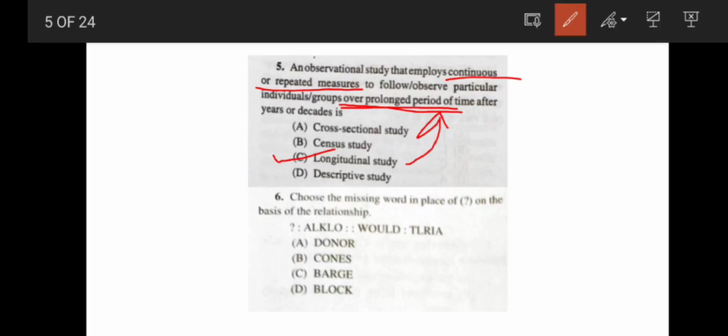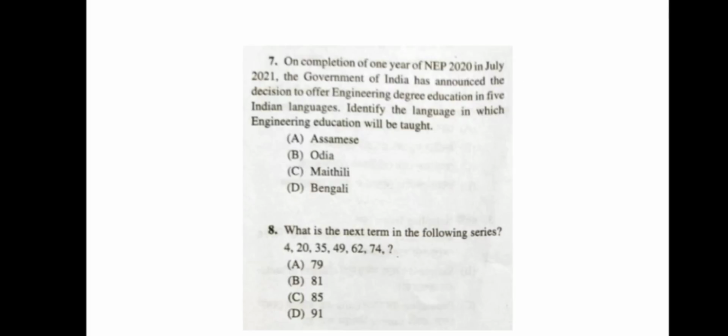Now coming to the sixth question, a kind of reasoning question. See here, A to D, then I to L, I, J, K, L. So there are two letters gap. So obviously, if there is O, here should be P, Q, R. MNO, P, Q, then R. So the correct answer would be the option where R is coming in the letter donor. Just two letters gap. Now coming to the next question.